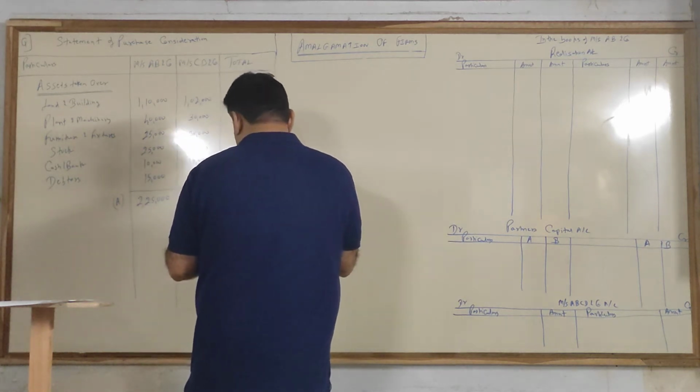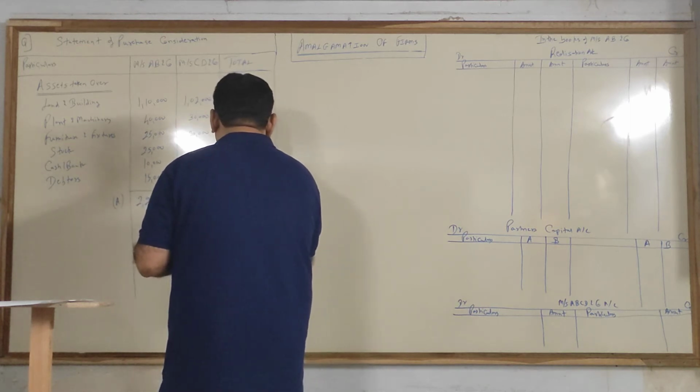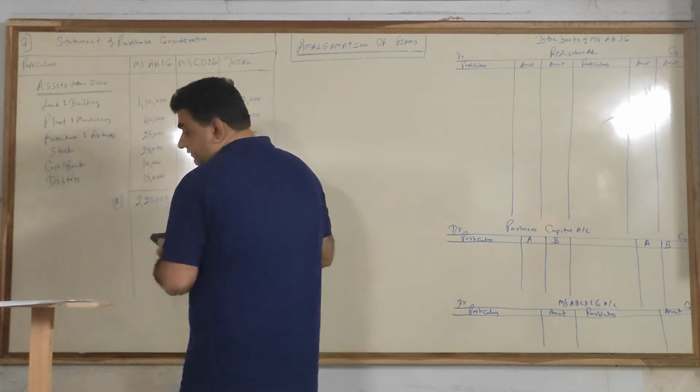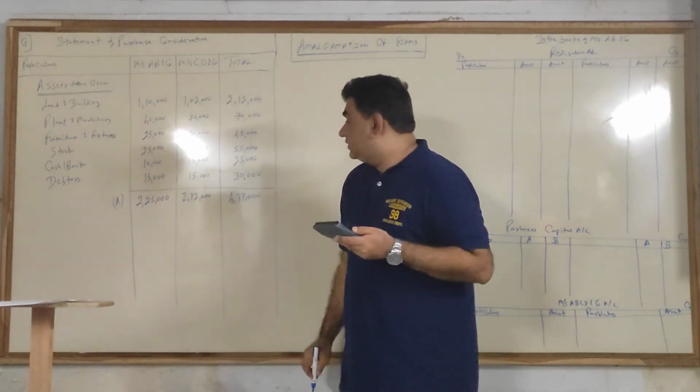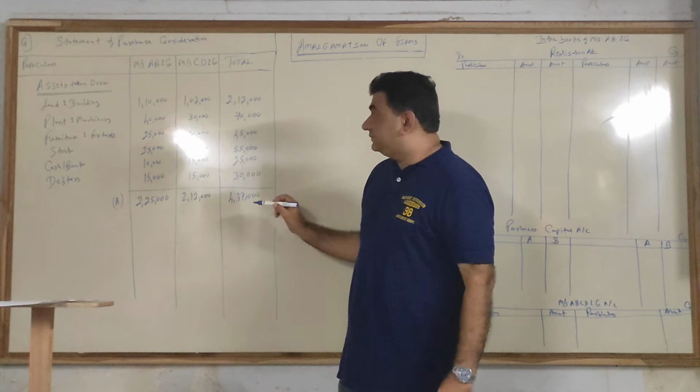And let's take the total of this. 212 plus 70 plus 45 plus 55 plus 25 plus 30, 437. 225, 212, 437. Now listen.